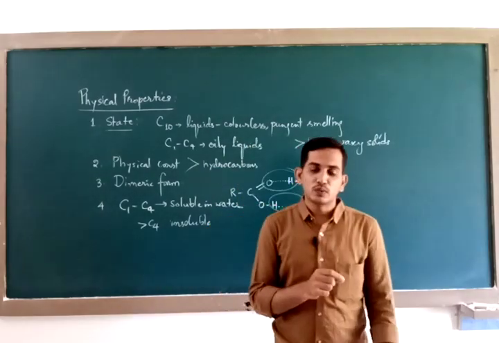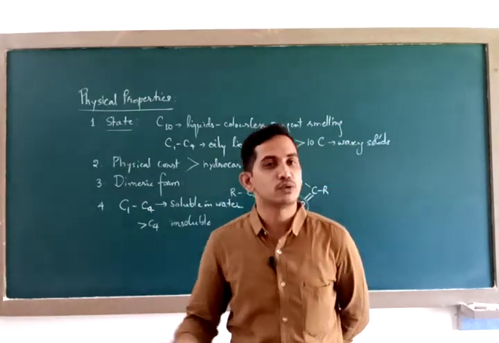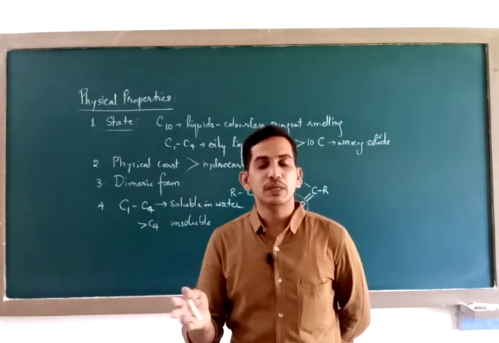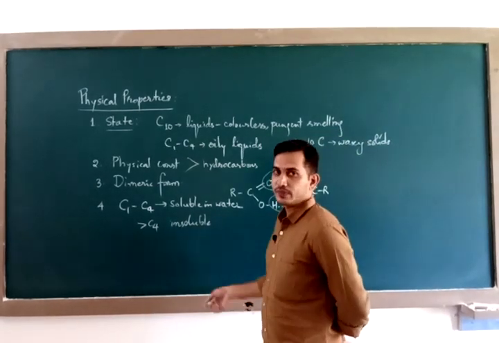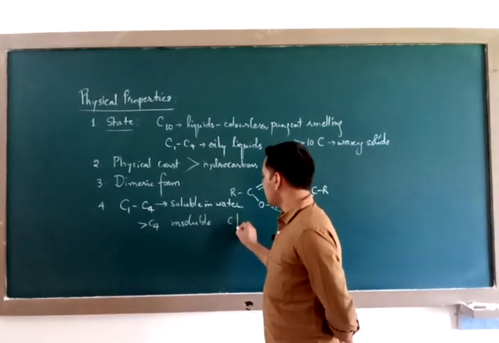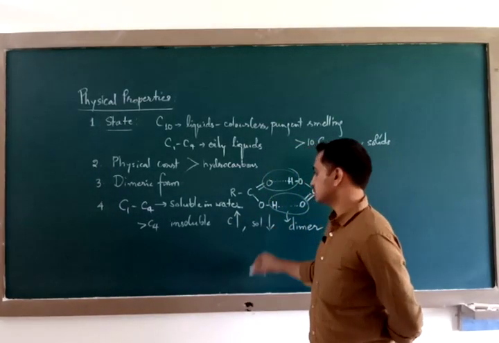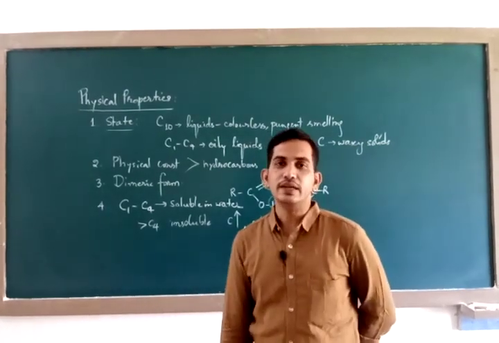Why are they soluble in water? Members up to C4 are soluble in water because they can form hydrogen bonds with water. The higher members, those beyond C4, are insoluble in water. This means that as the number of carbon atoms increases, solubility decreases.